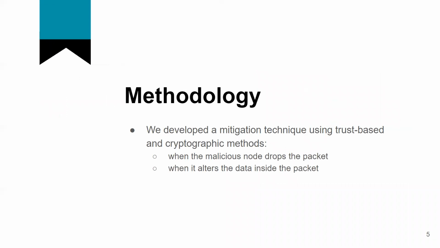In this study, we developed a mitigation technique using a trust-based and cryptographic method against sinkhole attacks in two situations: when the malicious node drops the packet and when it alters the data inside the packets.